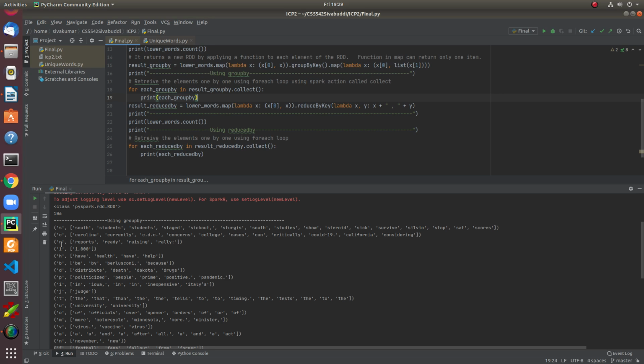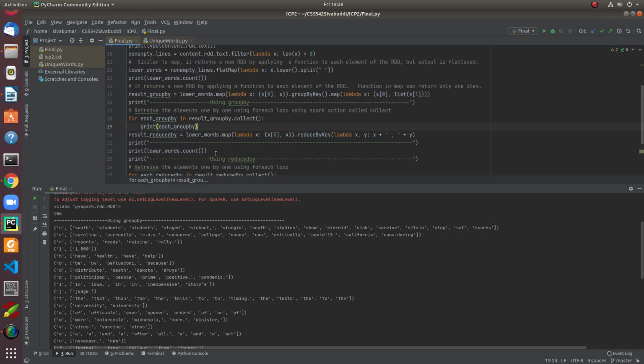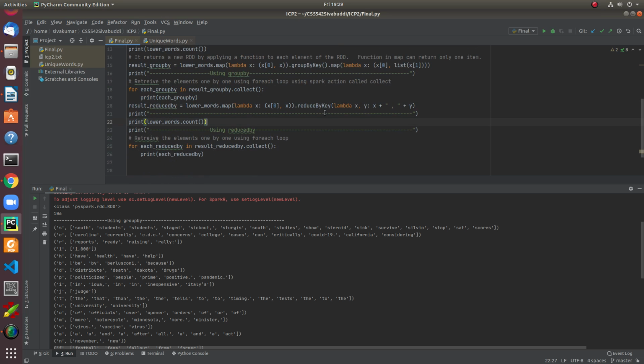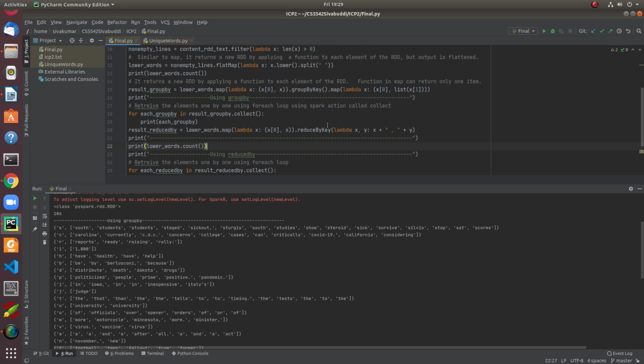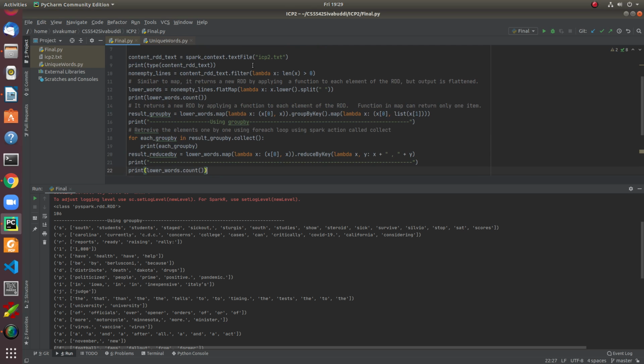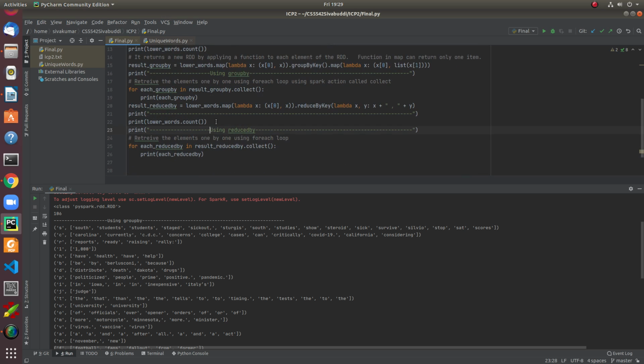The words starting with the same letter are retrieved, each line separately, from the given text file called ICP2 text.txt. The same thing I can achieve using reduceByKey. ReduceByKey is also another transformation function that is part of RDD, along with filter, flatMap, and map. This is another way of retrieving the words that start with the same letter in the given text file.